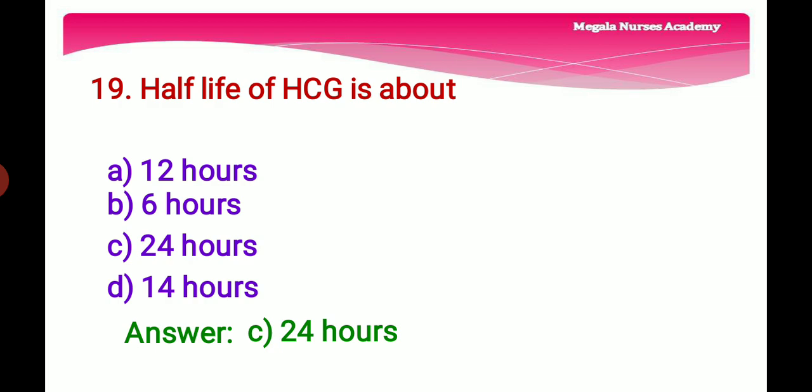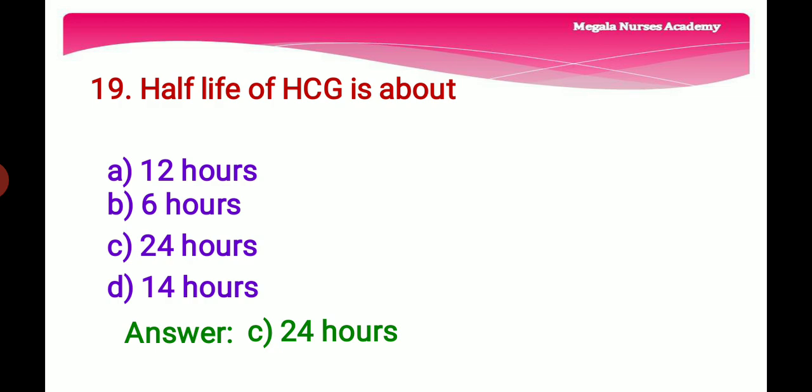19th question. Half-life of HCG is about. HCG means human chorionic gonadotrophin hormone. Option A, 12 hours. Option B, 6 hours. Option C, 24 hours. And option D is 14 hours.